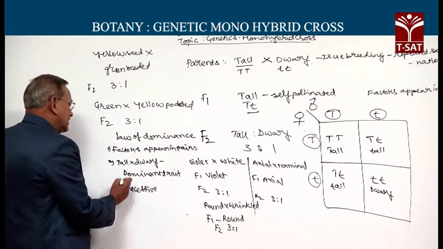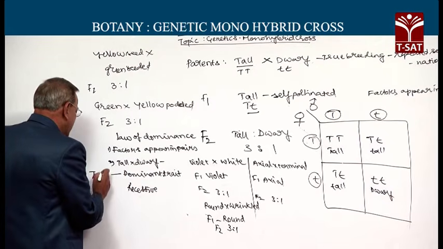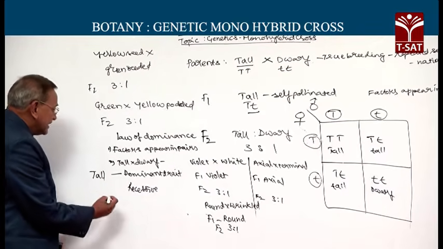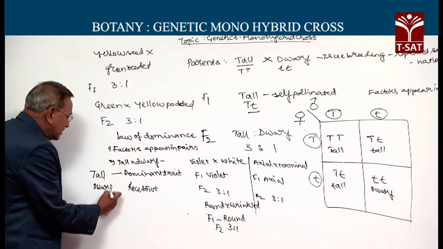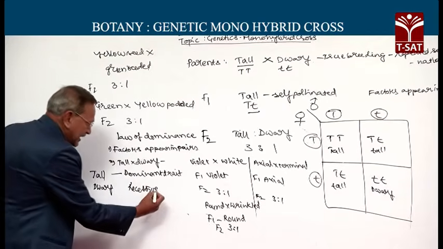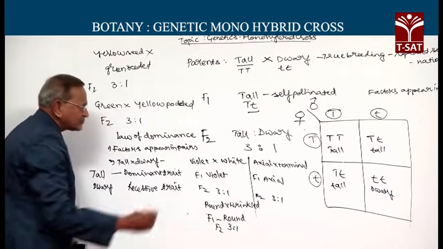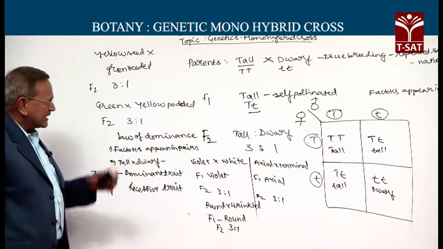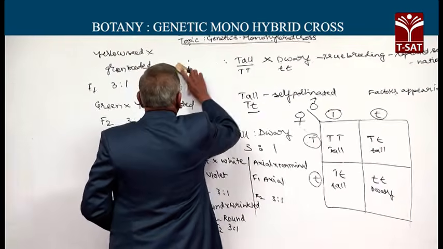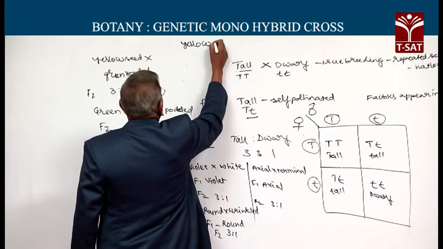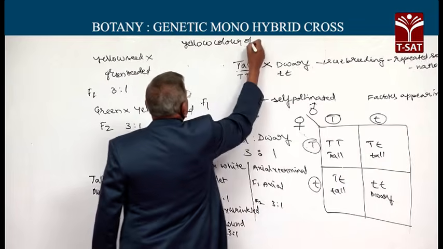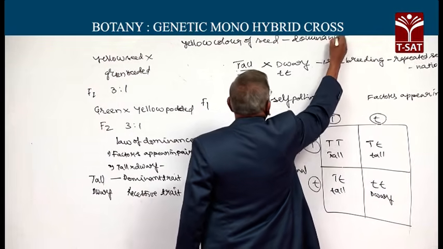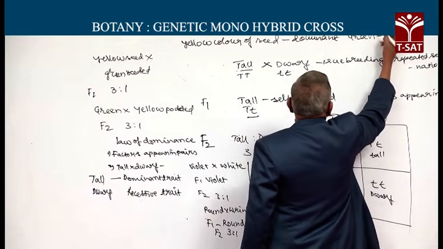In this case, tallness is the dominant trait, whereas dwarfness is the recessive trait. With regard to other characters, yellow color of seed is dominant, whereas green is recessive.